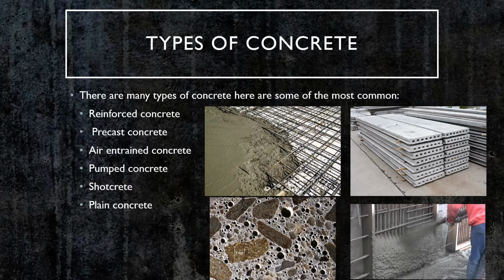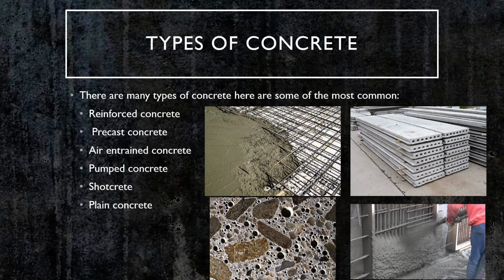There are many types of concrete that exist. There's honestly too many to list in this PowerPoint, but to keep it short, the main types of concrete that we use today are reinforced concrete, precast concrete, air entrained concrete, pumped concrete, shotcrete, and plain concrete. Reinforced concrete is used primarily in objects that require increased tensile strength, such as high-rise buildings, foundation supports, bridges, things like that.